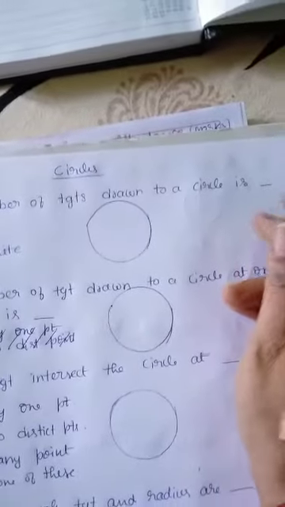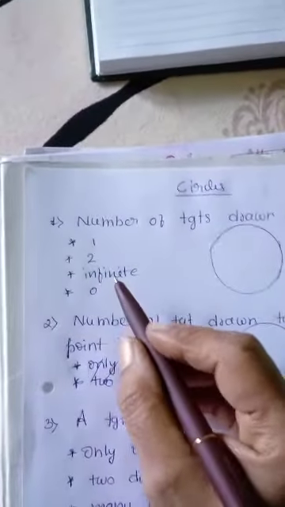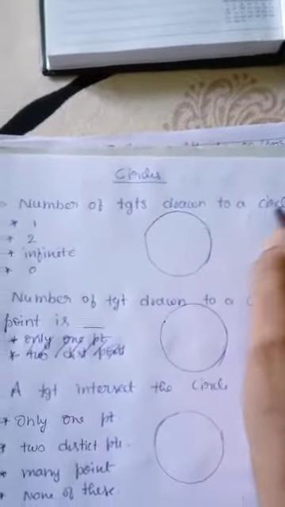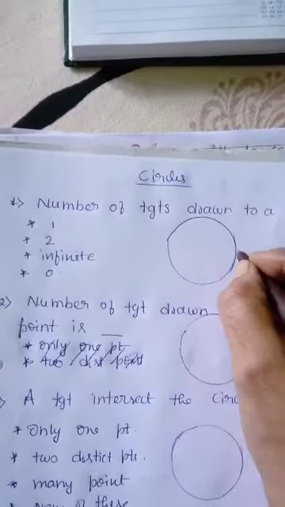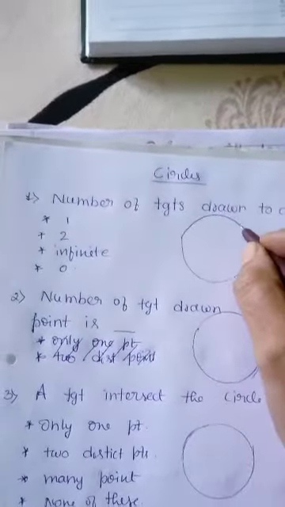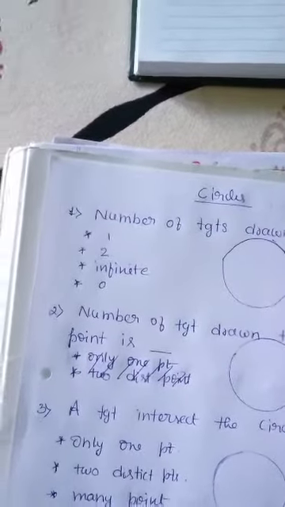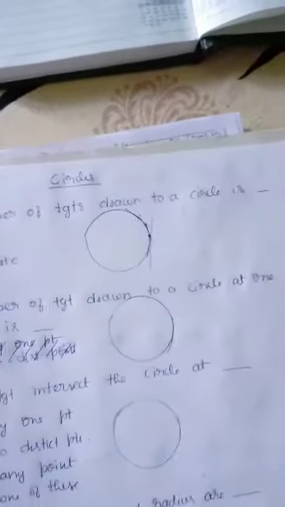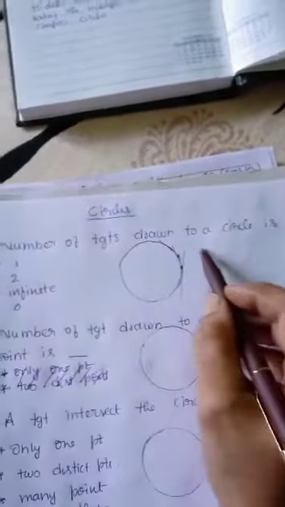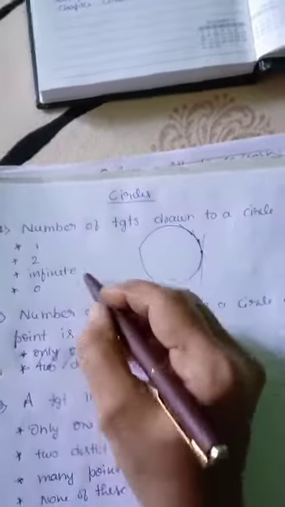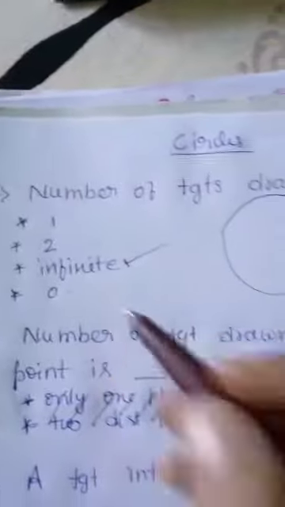Now the first question: the number of tangents drawn to a circle is. The options are 1, 2, infinite and 0. The tangents may be at any point, suppose at this point or this point or this point. At this point the tangent is like this, or like this. So many points are there in a circle. So the number of tangents drawn to a circle is not 1, not 2, but the answer is infinite.